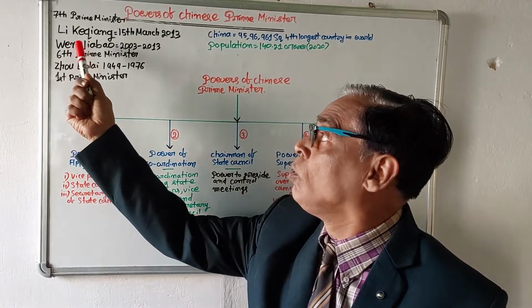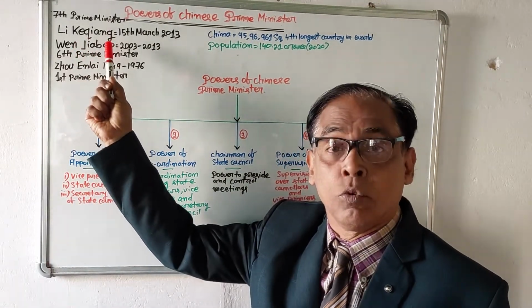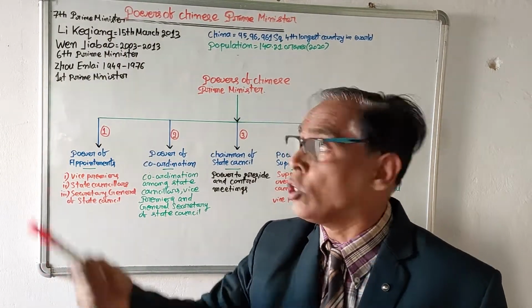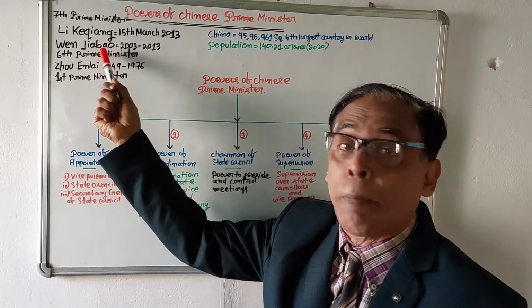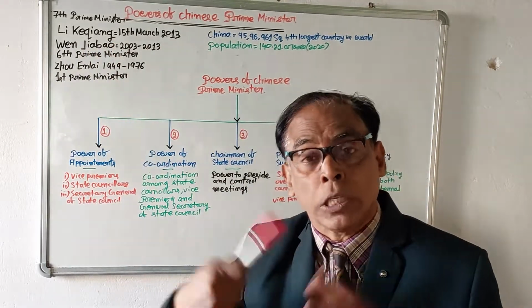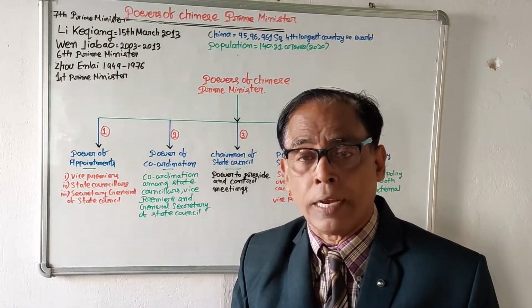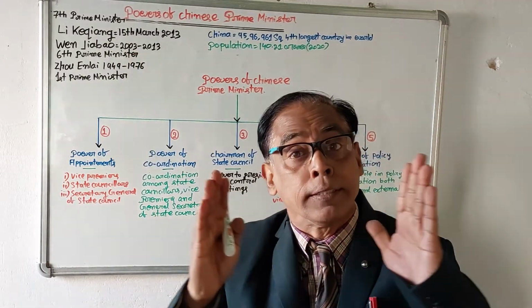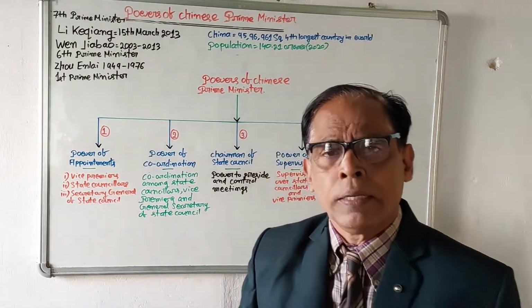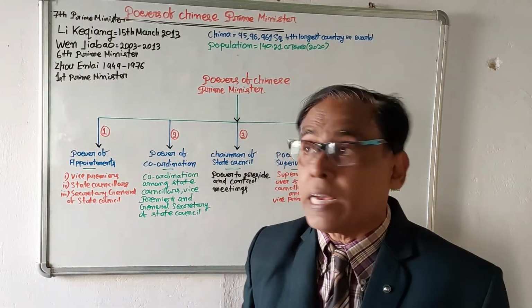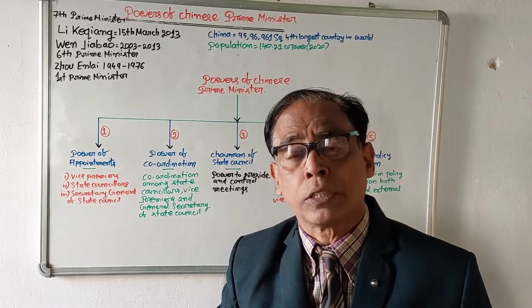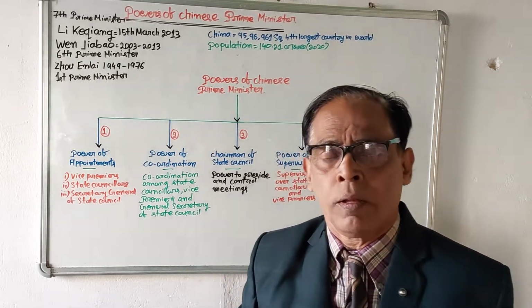Prior to Li Keqiang, Wen Jiabao was the 6th prime minister of China, and he continued from 2003 to 2013. And now the prime minister of China is Li Keqiang, the 7th prime minister of China.